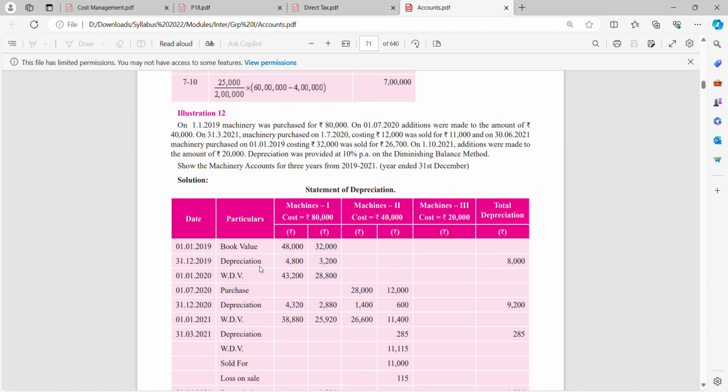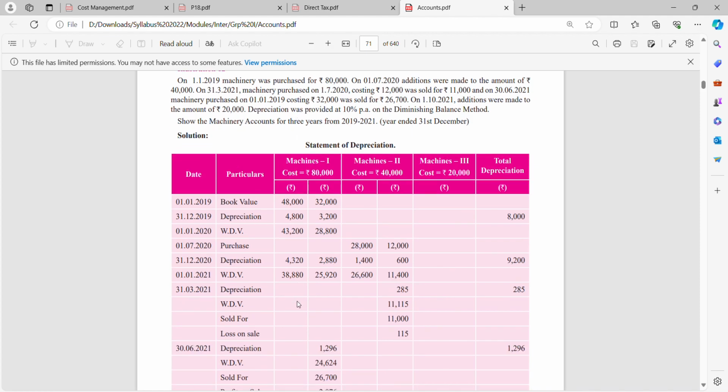Then we'll take illustration number 12. Here in this sum, they are asking us to prepare a statement of depreciation. On 1st Jan 2019, machinery was purchased for rupees 80,000. On 1st July 2020, additions were made to the amount of 40,000. On 31st March 2021, machinery purchased on 1st July 2020 costing 12,000 was sold for 11,000. So whatever we were studying about, the same thing we will be doing here. But what we are doing here is presenting our sum in a statement form.